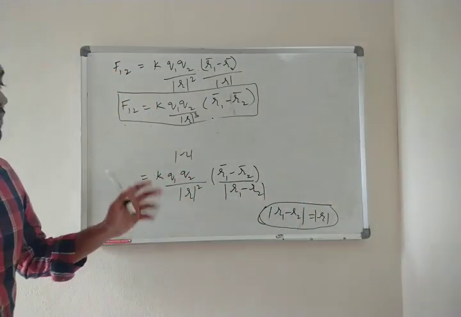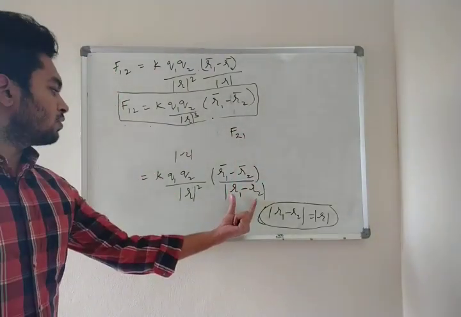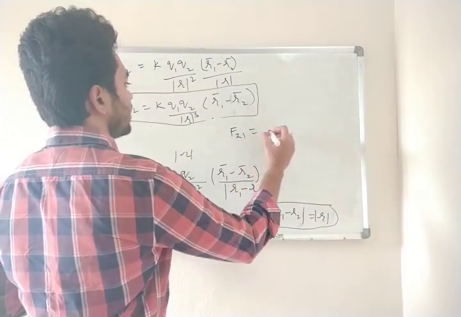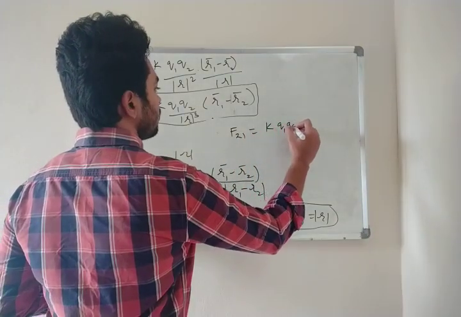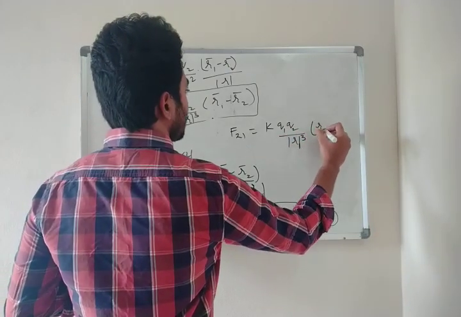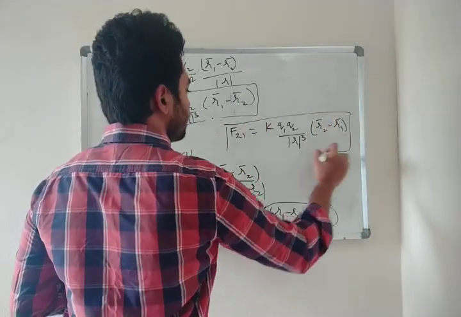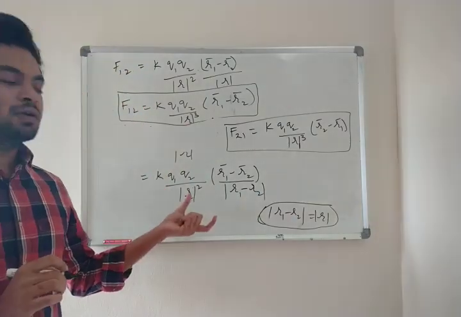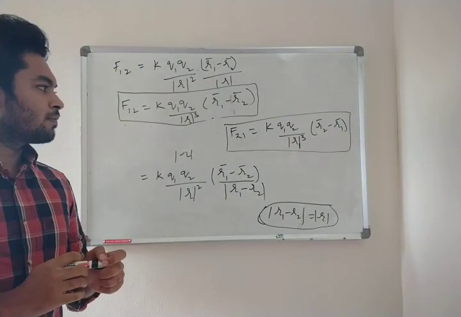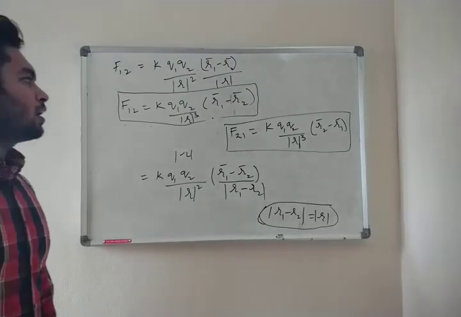Note this down. And similarly, if you want F21, what will you do? Instead of 1 2, you are going to take 2 1. So what is your final equation? K Q1 Q2 by mod R cube into R2 bar minus R1 bar. This is your equation for F21. Similar method you have to solve, then you are going to get this equation. Clear? Understood? Note it down.